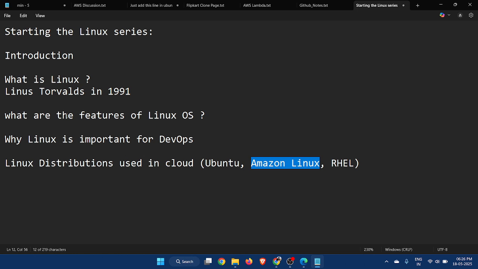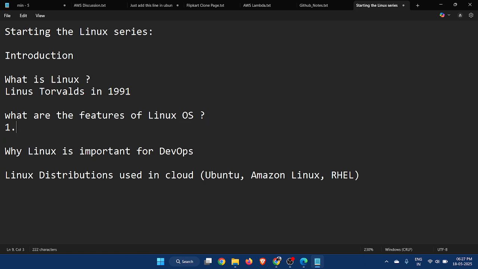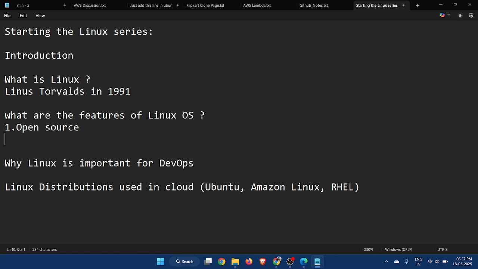Let me talk about the features of Linux. The first feature is open source. Open source means anybody can use, distribute and modify the Linux kernel and also the Linux operating system. What is an operating system? An operating system is a fully functional OS, which means it has utilities like software and various other features, so it becomes the Linux operating system.